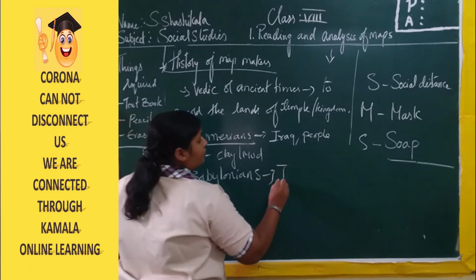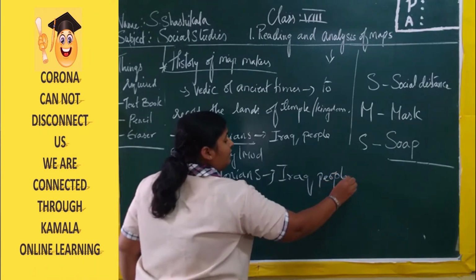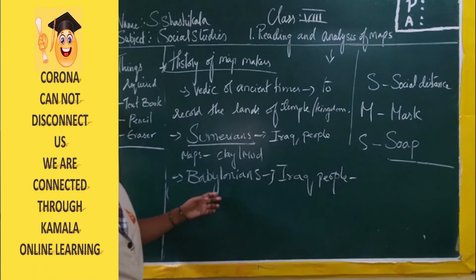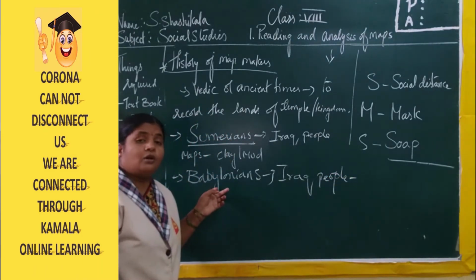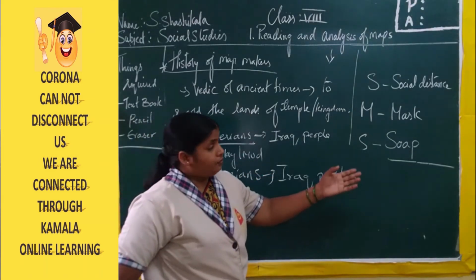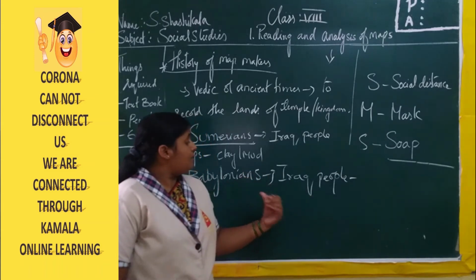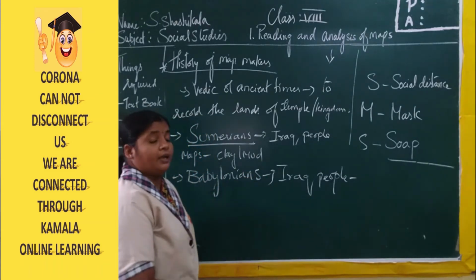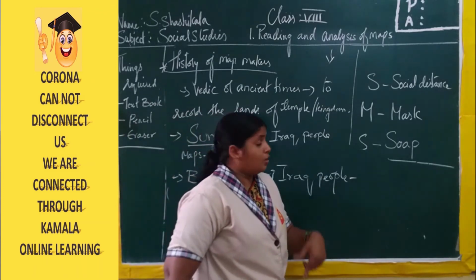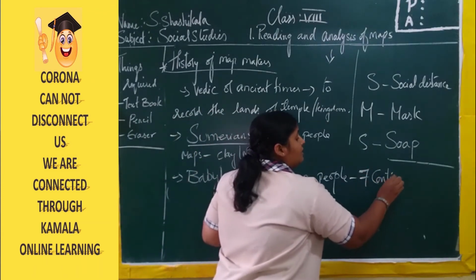Babylonians were also Iraq people, and these people also made clay tablets to record the property of the temple or the land records of the temple. But at the same time, these are the people who said that across the whole earth we have 7 continents.